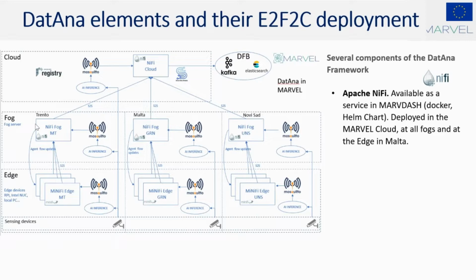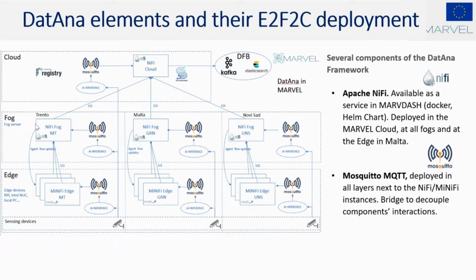The main building block is Apache NiFi. It is available as a service in Kubernetes using Mavdash and Helm charts. Instances of NiFi are deployed in several layers, such as in the Marvel Cloud, Fog and Edge in the pilot's infrastructure. Mosquitto MQTT brokers, with instances deployed in all layers next to NiFi, act as a bridge to decouple the components' interactions to facilitate integration.